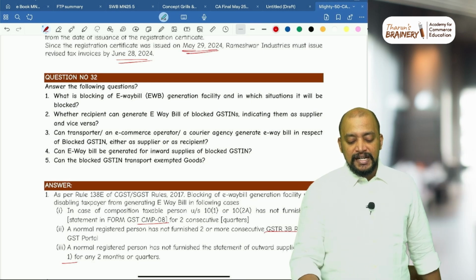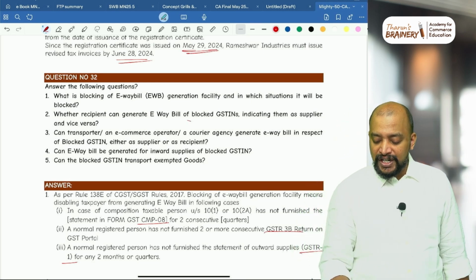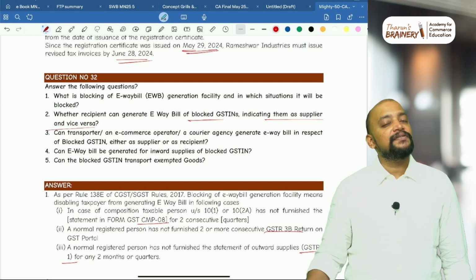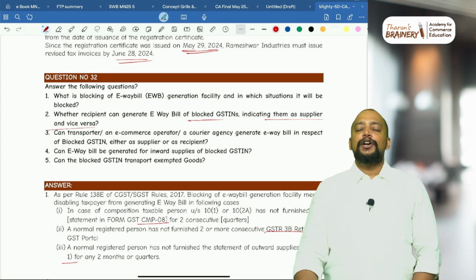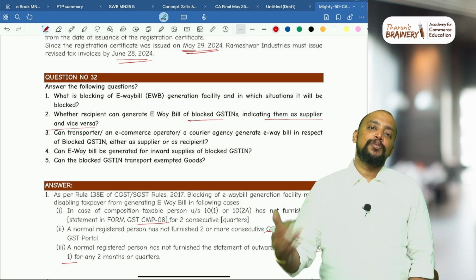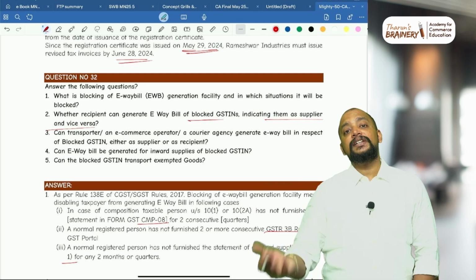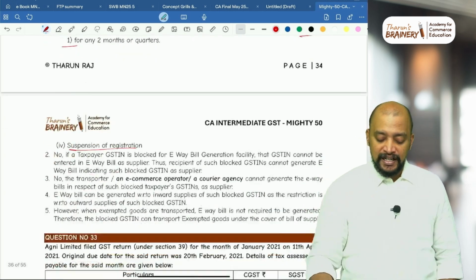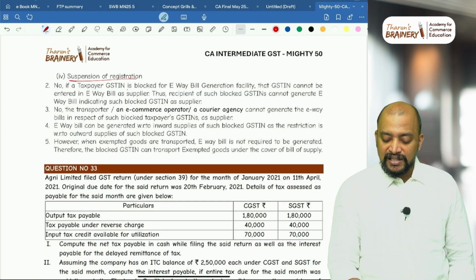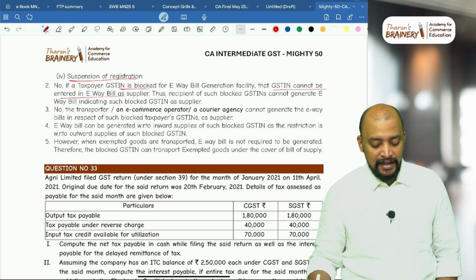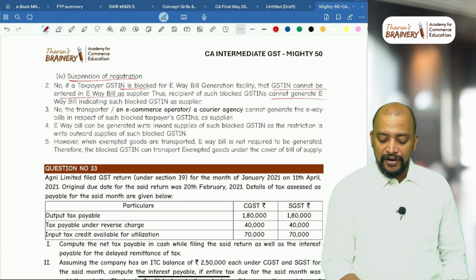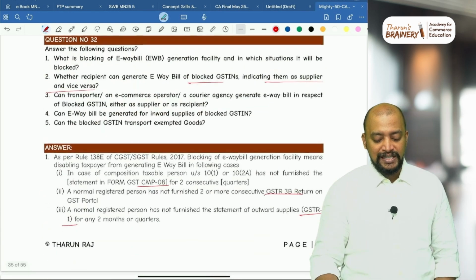Number 2, whether the recipient can generate an e-way bill of blocked GSTN indicating them as supplier, and vice versa. Not possible. Why not possible? Once their e-way bill is blocked, neither the supplier nor the recipient nor the transporter nor any other person can enter that GSTN in an e-way bill as supplier. Thus, the recipient cannot generate an e-way bill indicating such blocked GSTN as supplier.